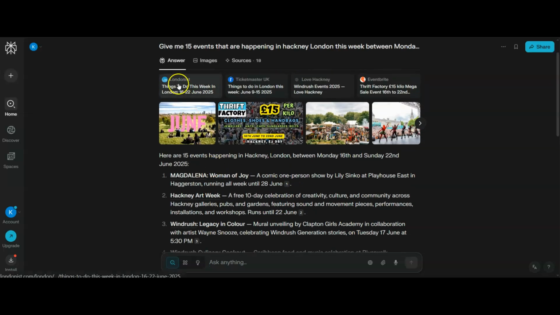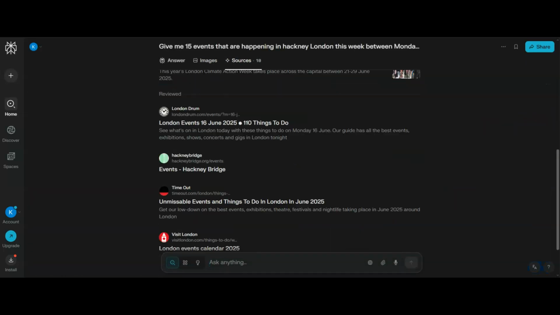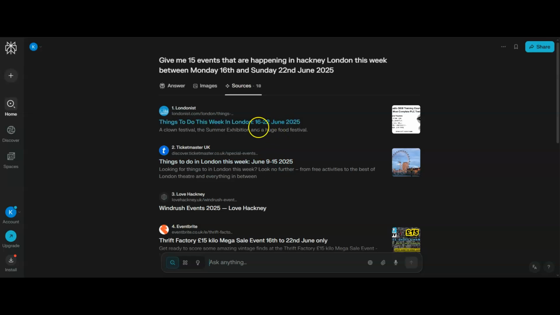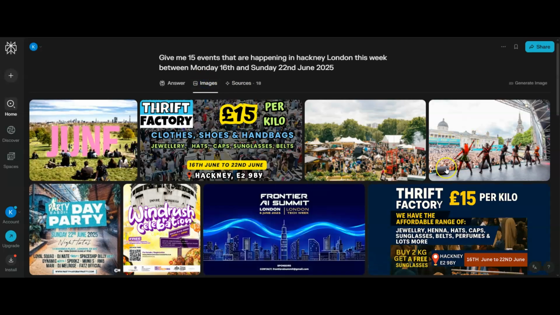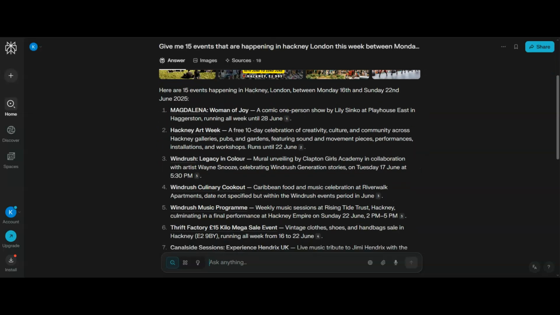Now what I can do here is I've got all of these links that I can click. I've got all of these images as well that relate to my search, and I've got all of the sources that I can check out as well. So what I'm able to do is open these links as websites, separate tabs I should say, if I want those. I've got images which I might decide to use within my actual newsletter, and then I've got again the answer here. Then what I can do is go through all of these and check out what these are and put them into my newsletter.